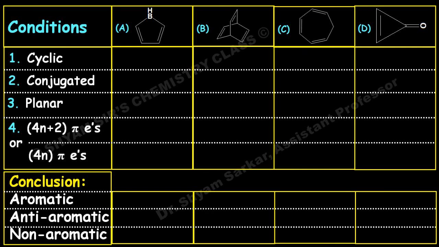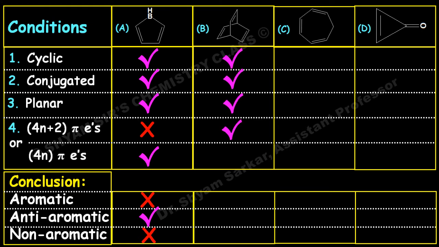One by one, if you see, the first one is cyclic, conjugated, planar, and it has 4n pi electrons because 2 pi bonds are there, so this is anti-aromatic in nature. We got our answer, but you have to test the other molecules also. The second one is cyclic, conjugated, planar, and it obeys the 4n plus 2 pi electron rule where n equals 1. So this is aromatic in nature.